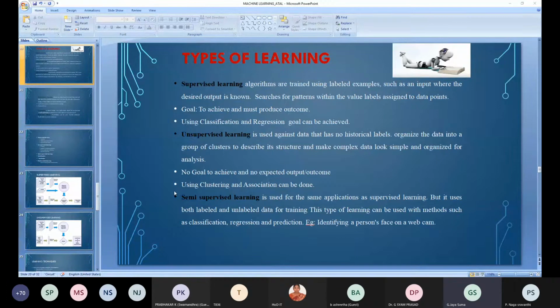When it comes to semi-supervised learning, it is used for the same applications as supervised learning, but it uses both labeled and unlabeled data for training. This type of learning can be used with methods such as classification, regression, and prediction. So identifying a person's face on a webcam is a task of semi-supervised learning.